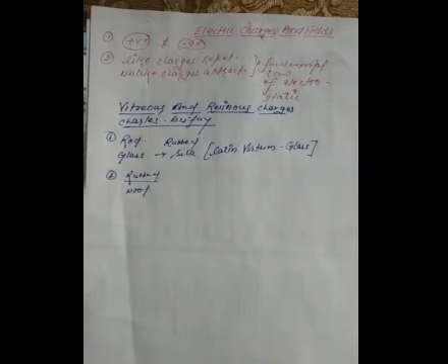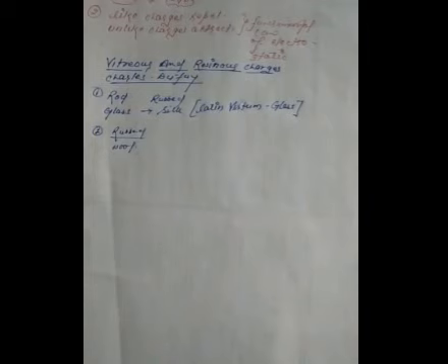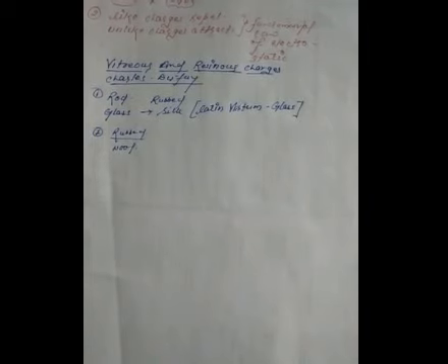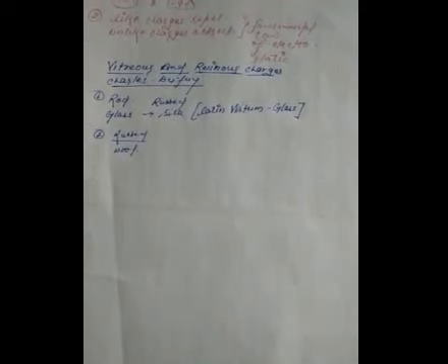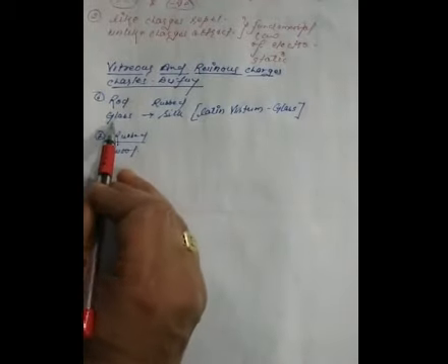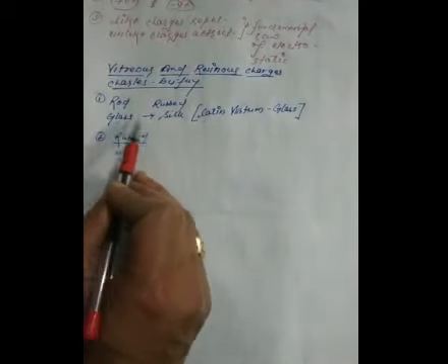So, according to Benjamin Franklin, an American scientist and the pioneer of electrostatics, the charge developed on a glass rod when rubbed with silk is called positive charge.